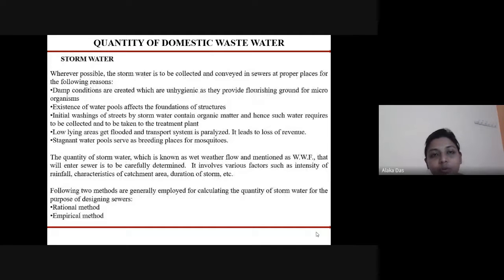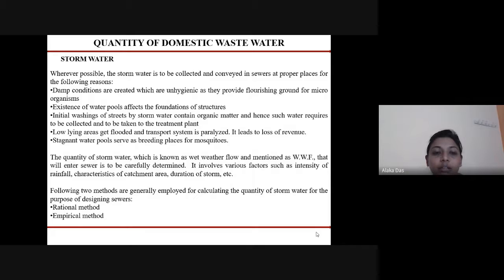Next is quantity of storm water. The storm water should be quantified before designing the sewer for different reasons. Damp conditions may create unhygienic conditions as they provide a flourishing ground for microorganisms. The existence of water pools affects the foundation of the structures. The initial washing of the streets by the storm water contains organic matter, and such water needs to be collected and taken to the treatment plant.